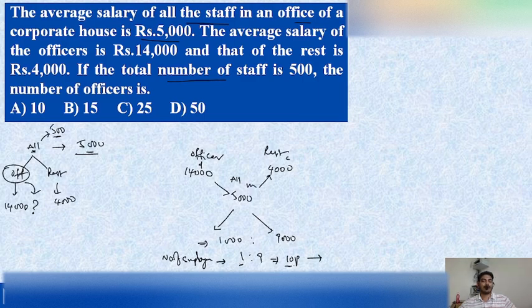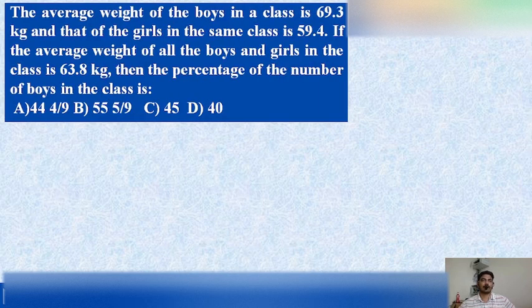Totally there are 10 parts of employees, and the number of employees as given in the question is 500, which means one part is equal to 50. What he asked in the question is the number of officers. So the number of officers is one part, that is 1 into 50, which equals 50. So the number of officers in that particular corporate house is 50. I hope we are clear with this explanation, and we are moving to the next question.